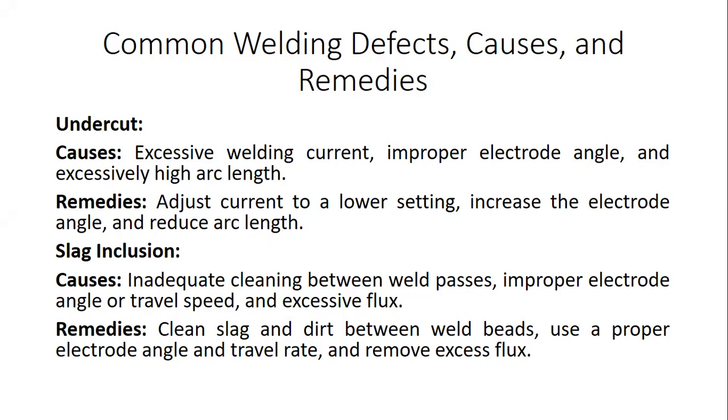Next one, molten slag inclusion. What problems does molten slag inclusion cause? During the welding operation, the causes are inadequate cleaning between the weld passes, improper setting of the electrode angle, and excessive molten flux. What are the remedies? Clean the molten slag and dirt between the weld beads, use the proper weld electrode angle and remove the excess flux.